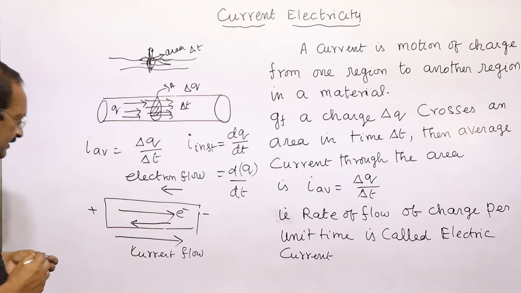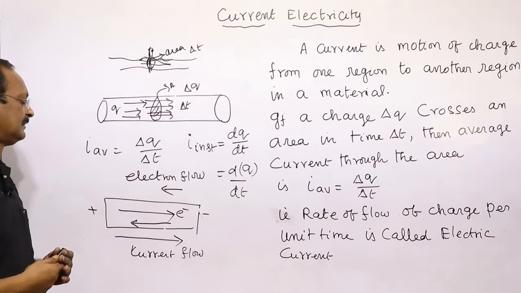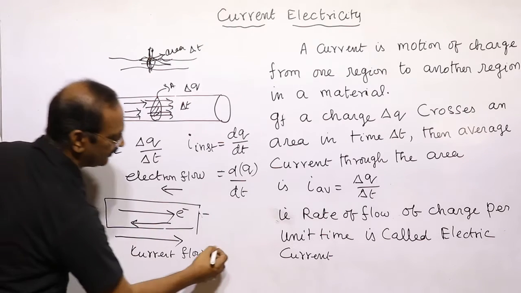The flow opposite to the electron flow is called the current flow. Suppose the electron is flowing in this direction, then positive charge is flowing in the opposite direction. The direction of flow of positive charge is known as the direction of current.